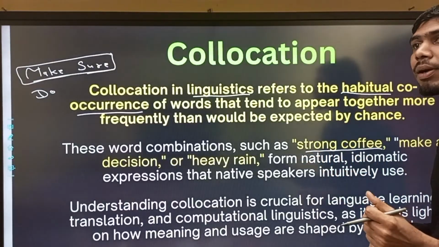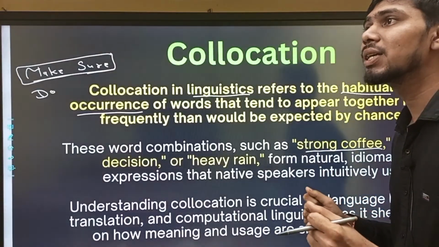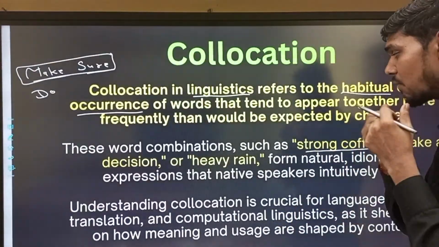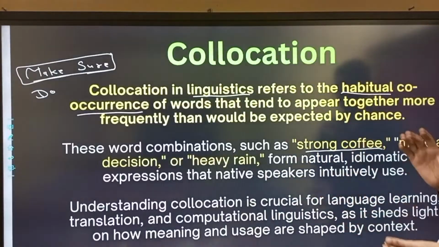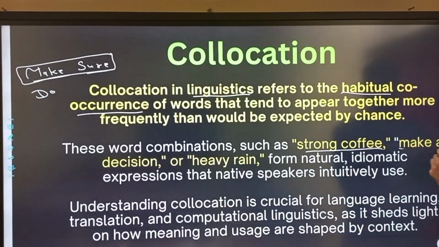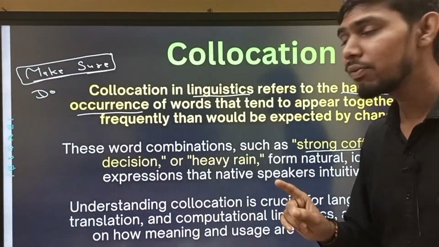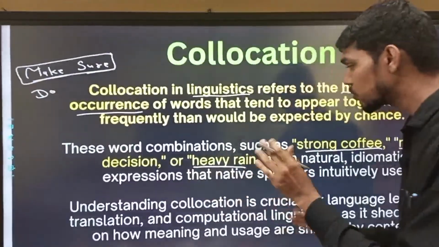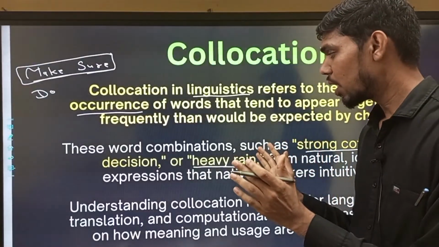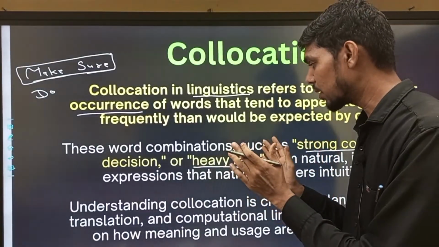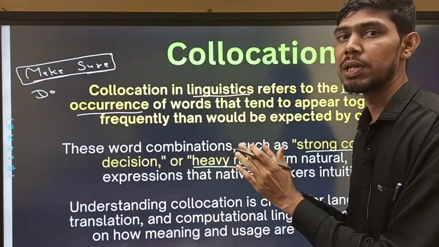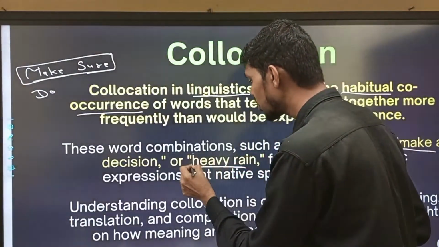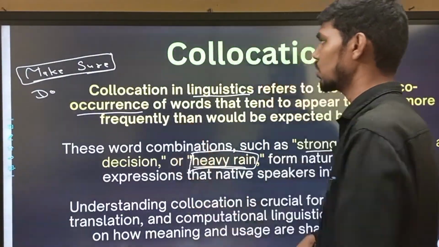We can't say hard coffee, rigid coffee or powerful coffee, but rather we say strong coffee. And make a decision; we can't say do decision. And heavy rain: heavy and rain both occur together habitually. So that also comes under collocation.